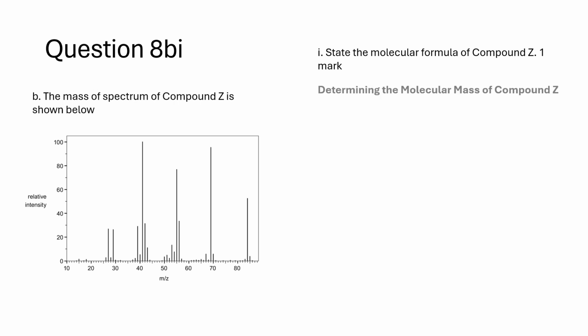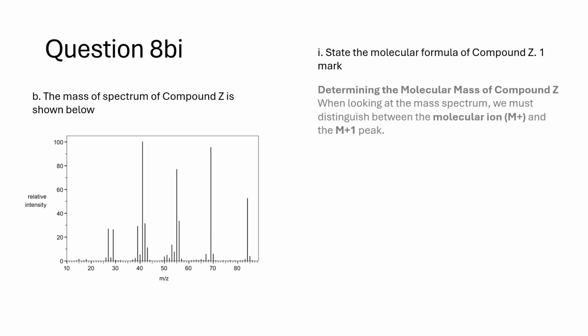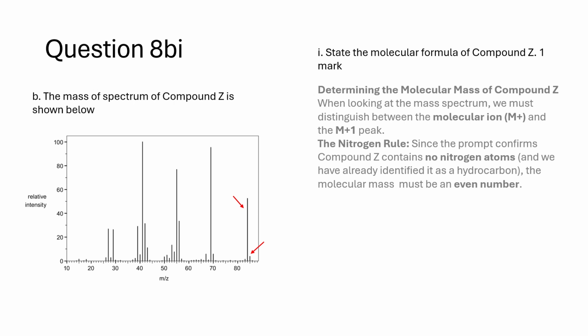Determining the molecular mass of compound Z. When looking at the mass spectrum, we must distinguish between the molecular ion M+ and the M+1 peak. The nitrogen rule: since the prompt confirms compound Z contains no nitrogen atoms, and we have already identified it as a hydrocarbon, the molecular mass must be an even number.